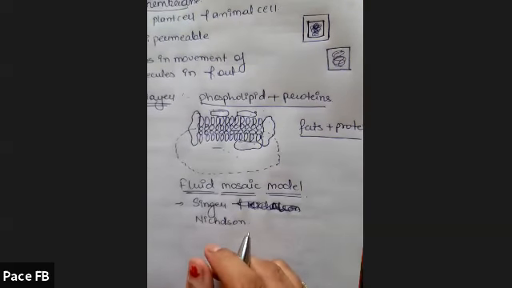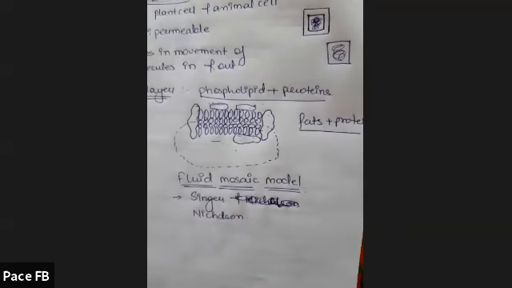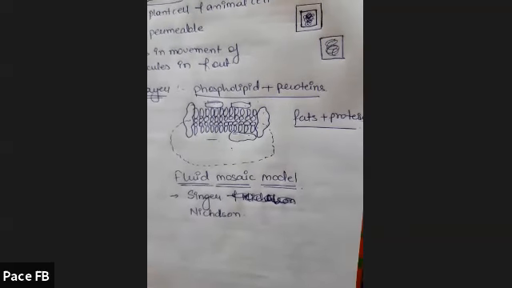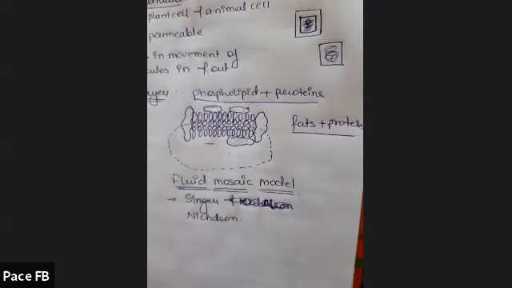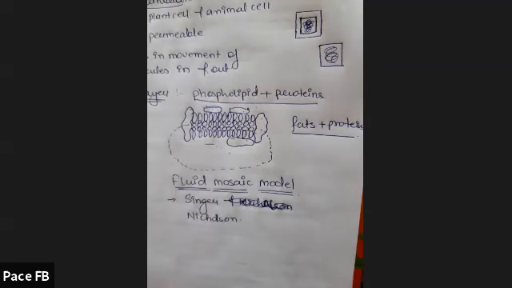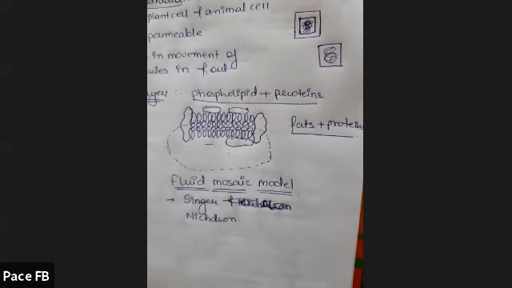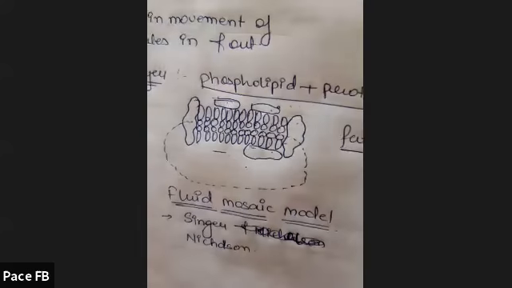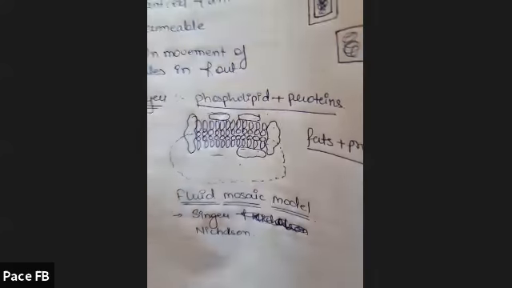Fine. This was the structure of the cell membrane, the fluid mosaic model. I hope you all have drawn the diagram. If not visible, don't worry, I will share the pages.